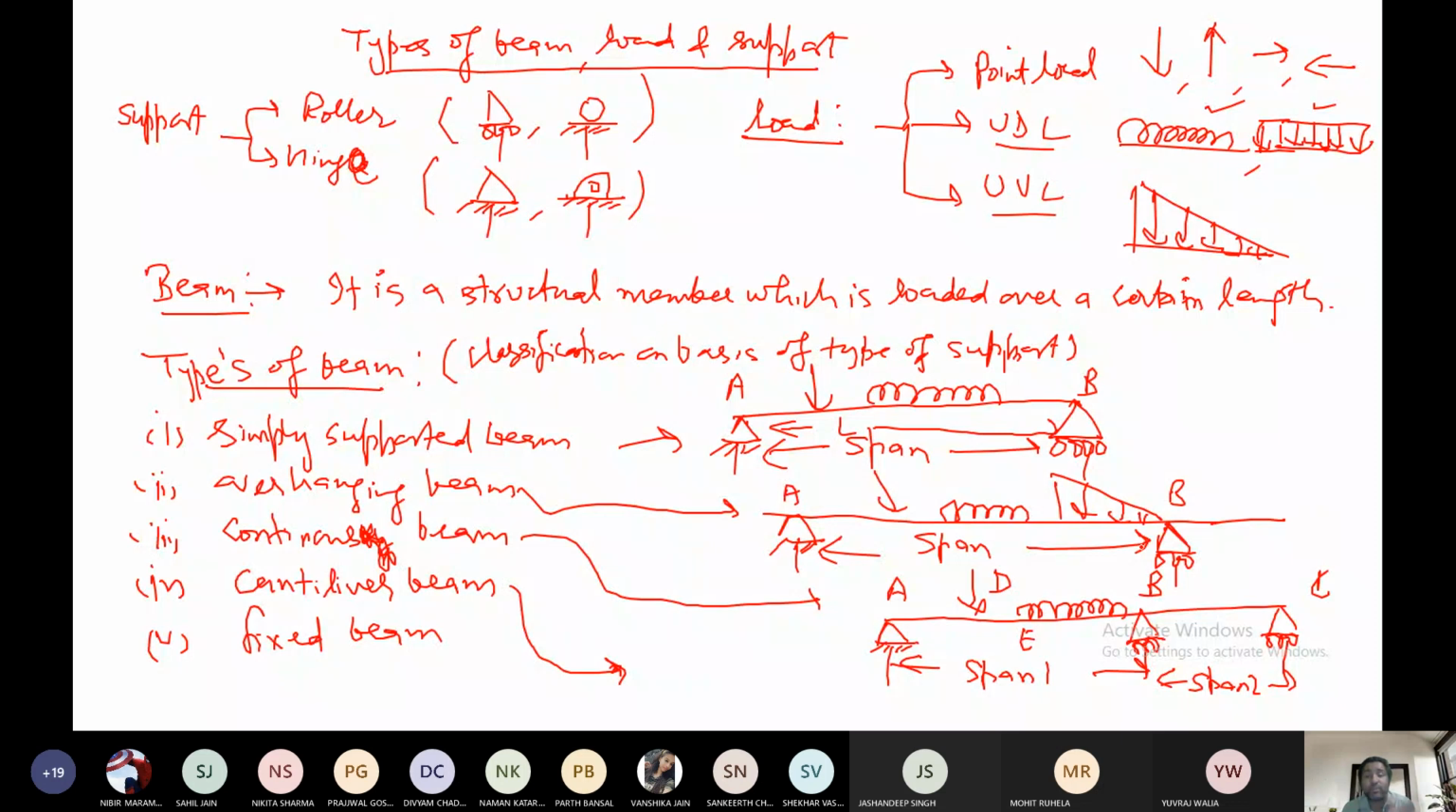But you can see after the end of the metro station, some railings are moving forward and some pillars are there. Pillars are the support. So this is an example of an overhanging beam. The third beam is the continuous beam. So you can see this diagram.